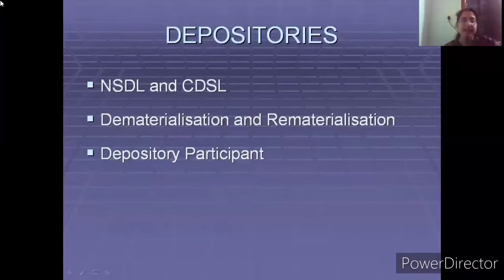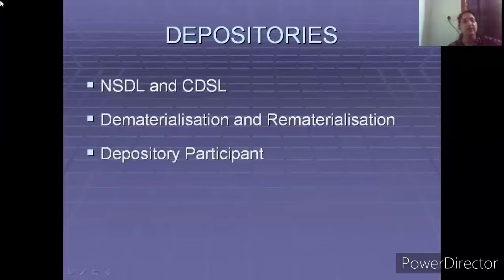The reason is the depository needs to keep a track of those securities which are moving in and out of the exchange. So the function of bookkeeping, book entry and record keeping is facilitated because of the brokers depositing the securities with the depository.